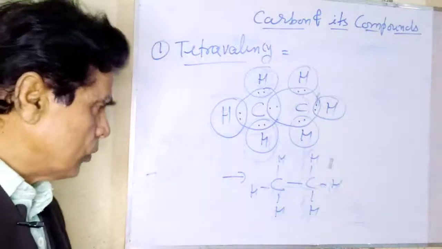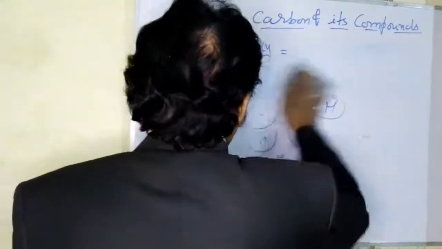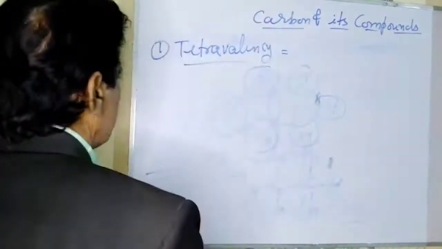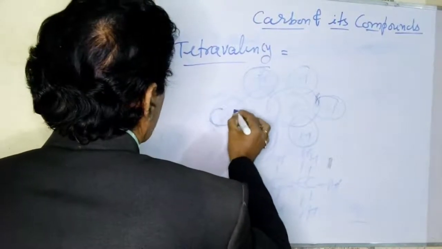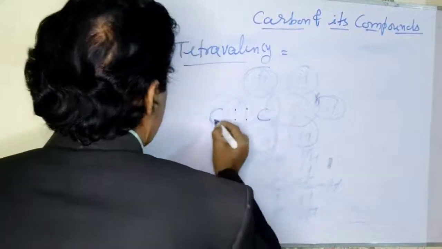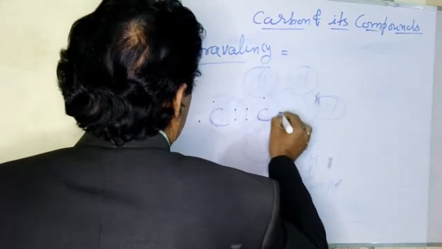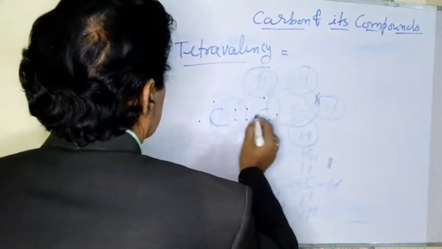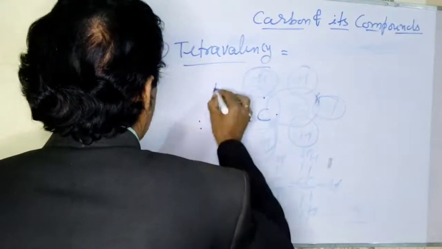So we may also express this like here. In the formation of ethylene, both the carbon atoms share 2 electrons. There are 2 electrons between them and 1 electron with each hydrogen atom.